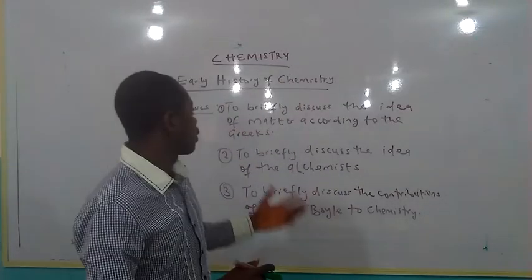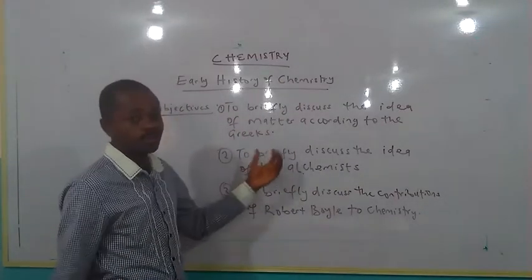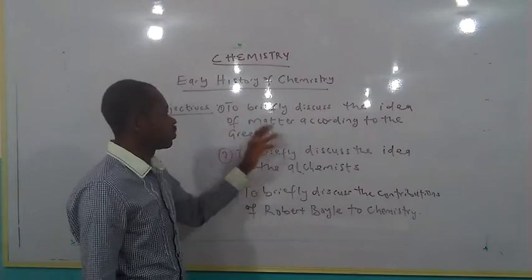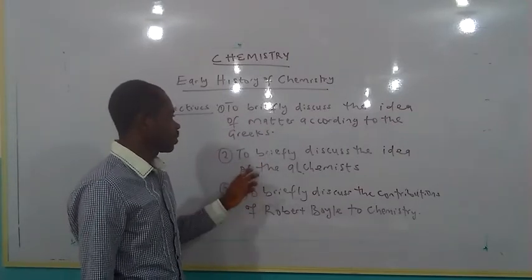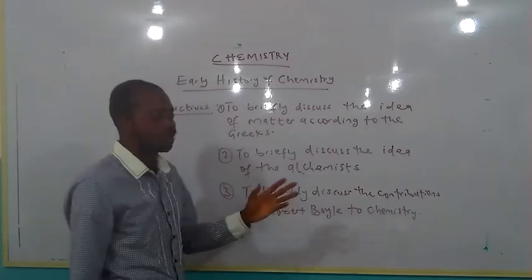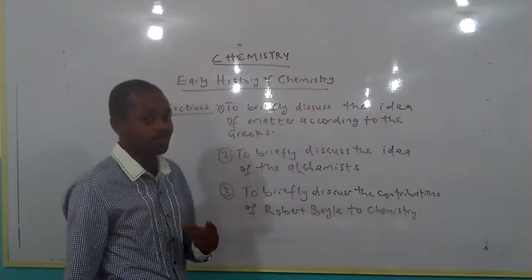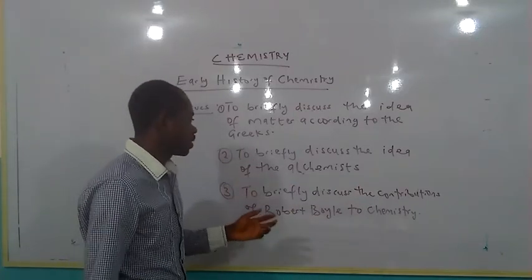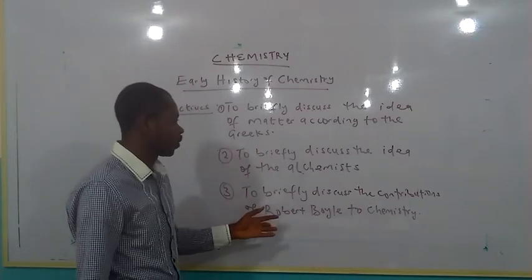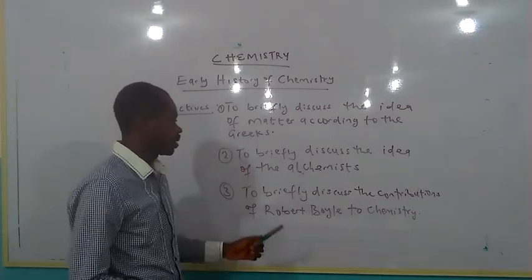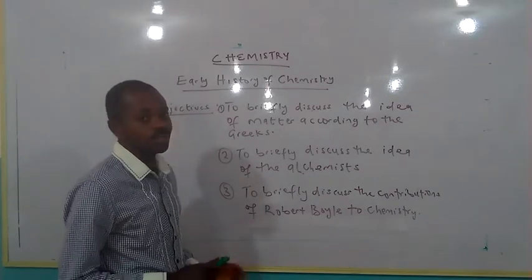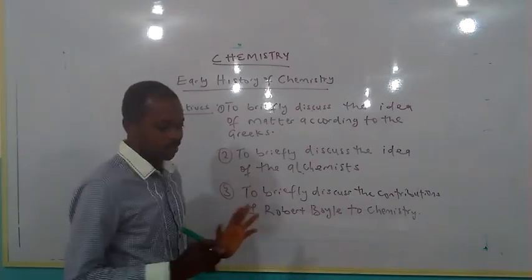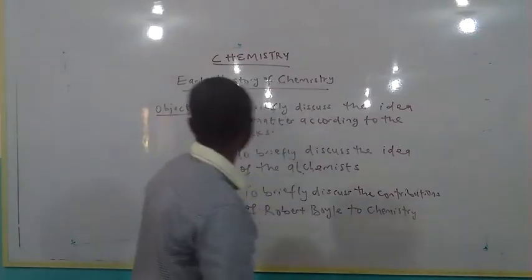These are going to be our objectives for today's class. First, to briefly discuss the idea of matter according to the Greeks. Two, to briefly discuss the idea of the alchemists. Three, to briefly discuss the contributions of Robert Boyle to chemistry. Some of you have heard the name Robert Boyle. So without much ado, let's get started.